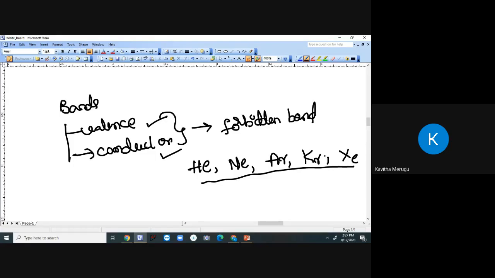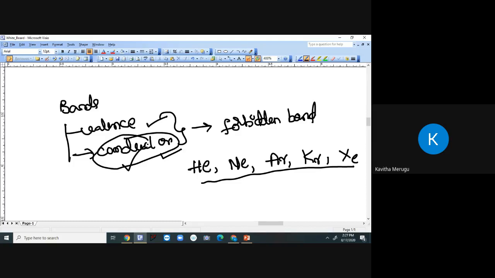In the conduction band, the electrons existing in the outermost orbit, which are called valence electrons, will get detached from the atom and enter the material and make the conduction process.